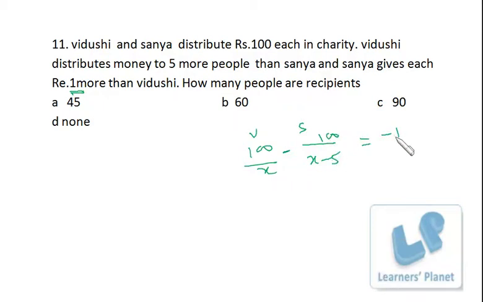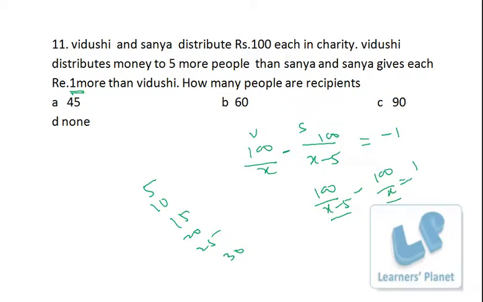Now since you are getting an integral solution to this equation, 100 upon X minus 5 minus 100 upon X is equal to 1, right? You are getting an integral solution. That means X minus 5 and X, both of them should be factors of 100, right? Both of them should be factors of 100. And since the difference between X minus 5 and X is 5, you need to choose the multiples of 5 only, which are factors of 100. So you can take combinations 5, 10, 15, 20, 25, something like that.